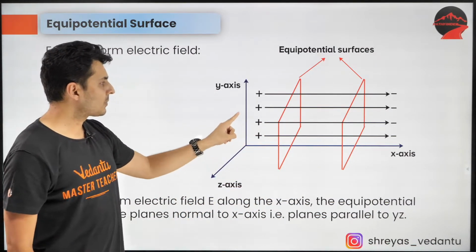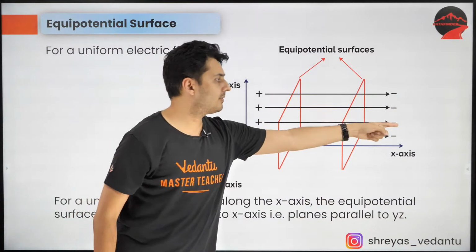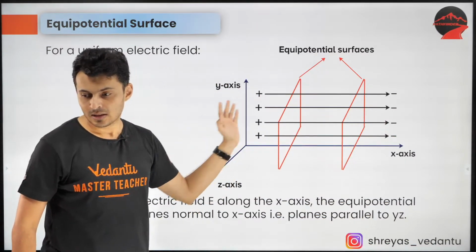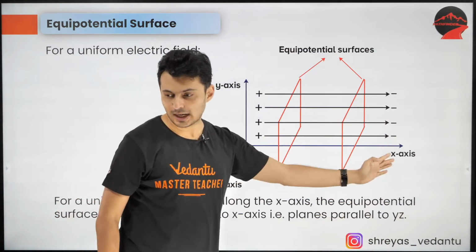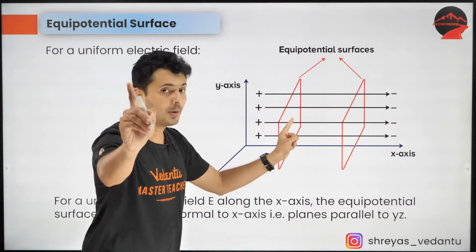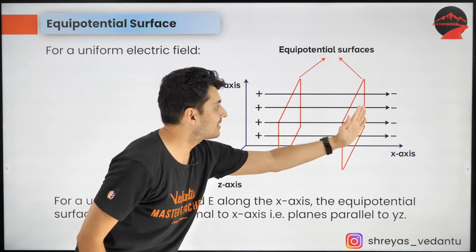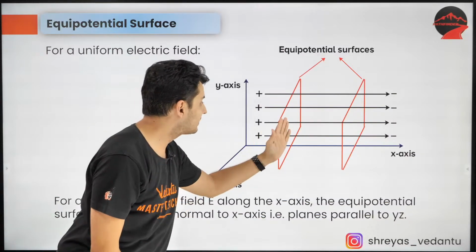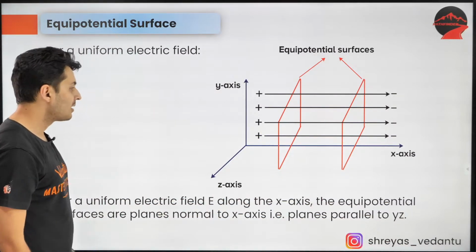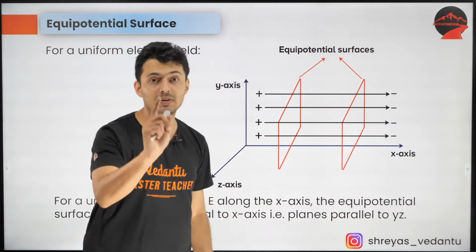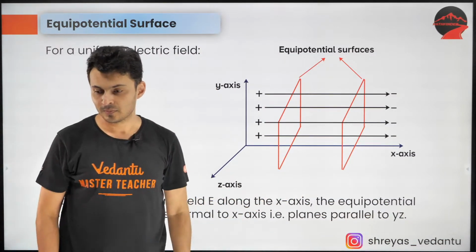Guys, if I ask you, this is the direction of the field line, from left to right. Think about it. Which of those two surfaces will be at higher potential? Left surface or right surface? Which is at higher potential? Come on, think about it.